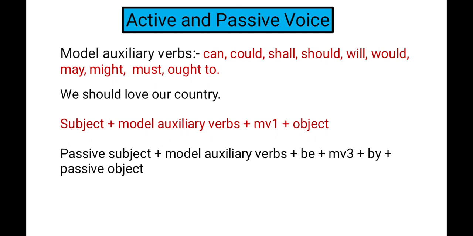Clear? So how can we change these types of sentences into passive voice? For example, we should love our country. This is the active sentence. First of all, the object will be the passive subject, so our country is the passive subject.